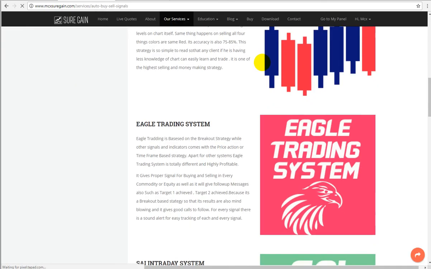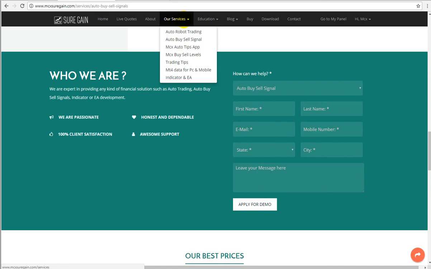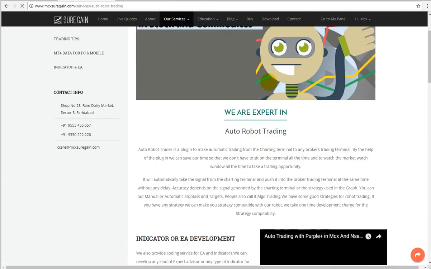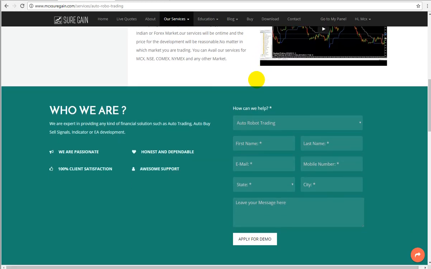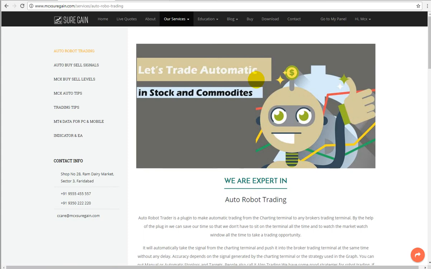If you want to have a demo of it, you can simply fill in this form by giving your personal details over there, and after getting your email, we will immediately call you back and give you the demo for that particular strategy, whichever you want. Apart from it, if you want automatic trading, you can go to our service, auto robot trading, and fill in the form, so that we will call you and tell you how our robot trading will work, and show you a live demo of it as well.